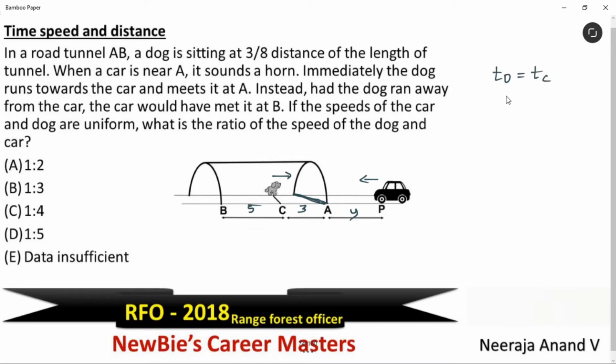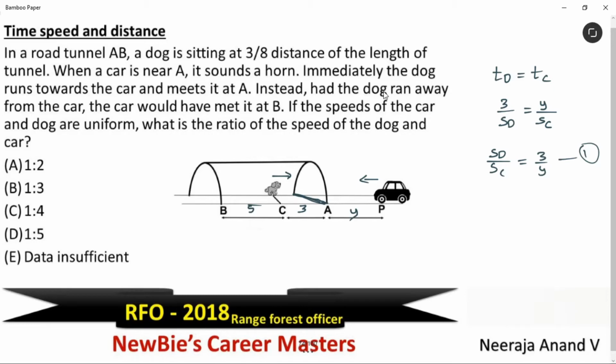Okay. Now, what is the distance covered by the dog? Let's take 3 meters with the speed of the dog SD. What is the distance covered by the car? Y meters with the speed SC. Let's take the ratio of the speed of the dog and the speed of the car, which is equal to 3 by Y. One equation. Next, let's read the next given information.